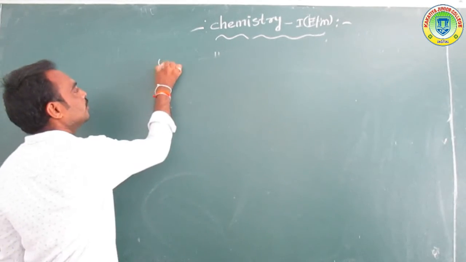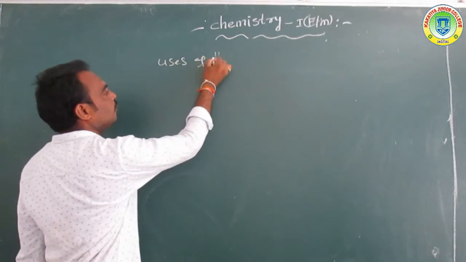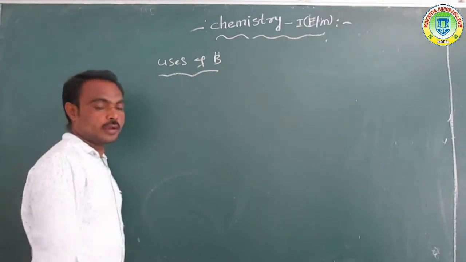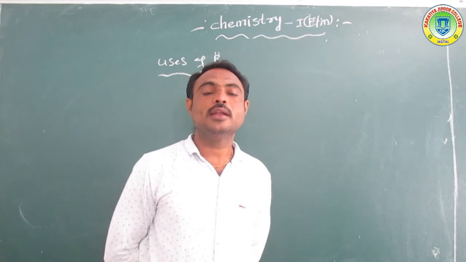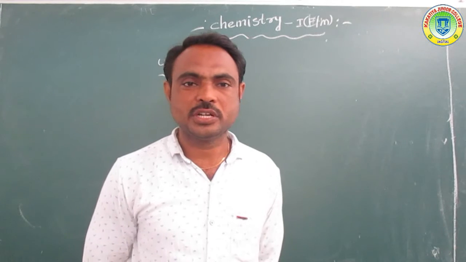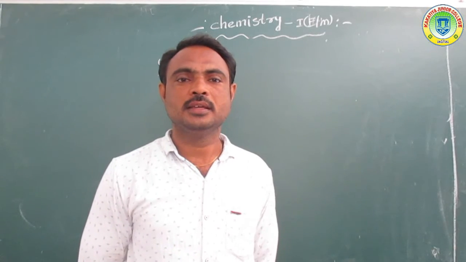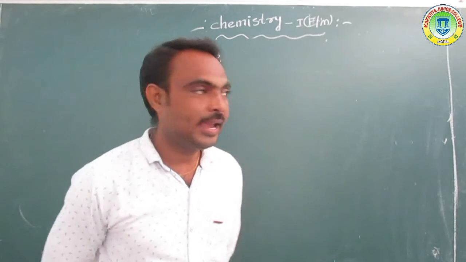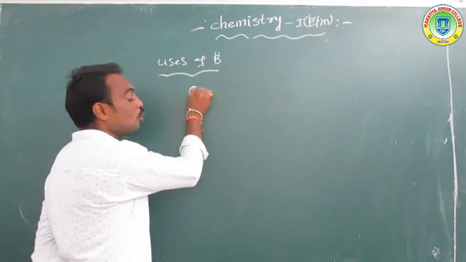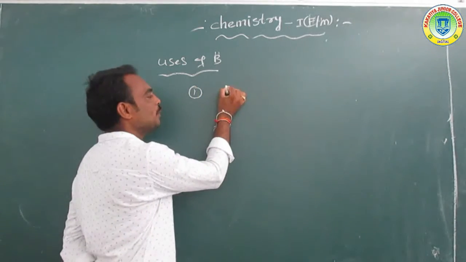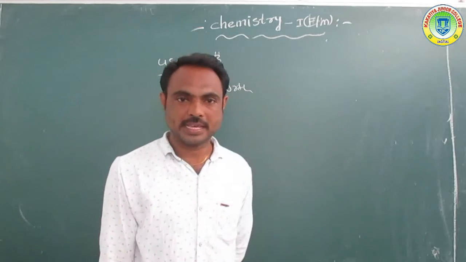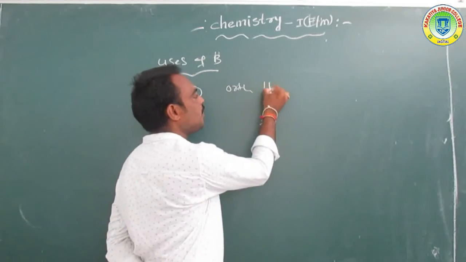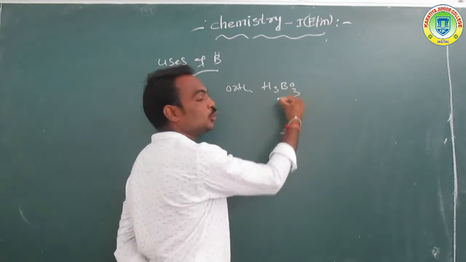Next, use of boron. Overall, boron is used for the preparation of a number of compounds. Like, it is used for the preparation of orthoboric acid. Orthoboric acid. So what is the formula of orthoboric acid? H3BO3.